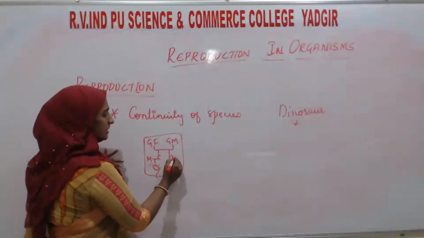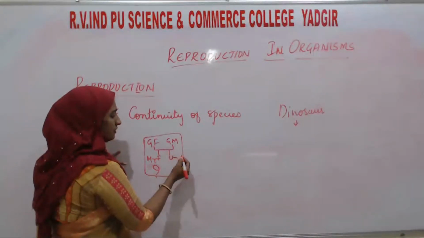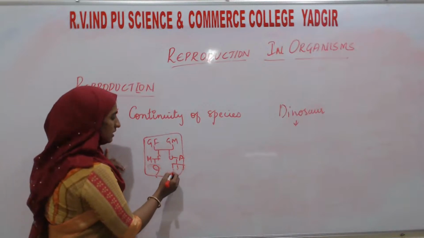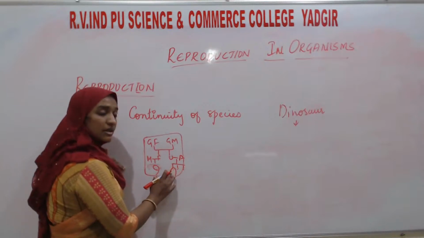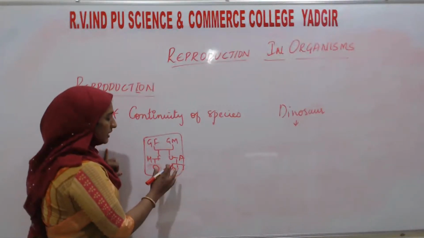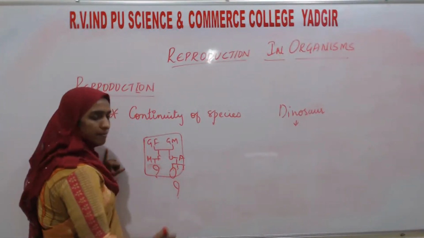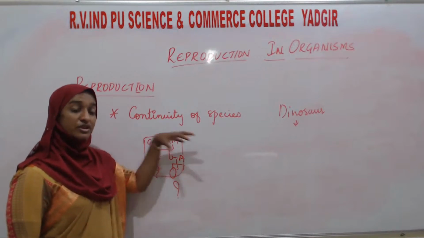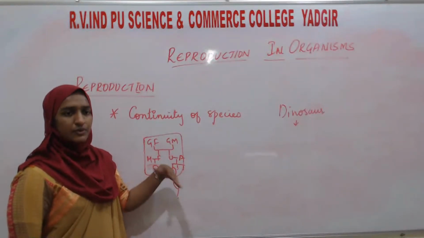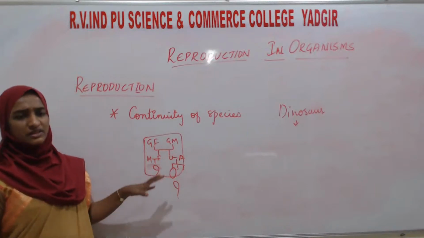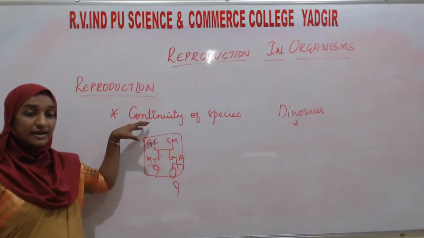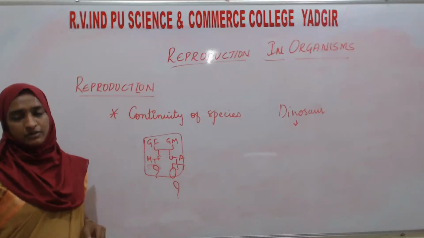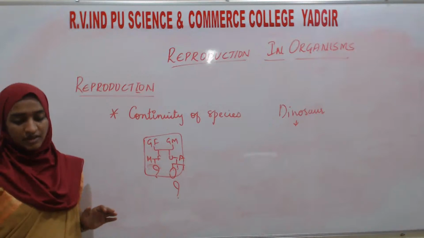Then the uncle is married to the auntie, and they will have children. Among those, if one child is infertile, unable to reproduce, in that case their family will stop. In the same way, this takes place within organisms and species, among many species of animals or plants. If their reproduction stops, there will be no continuation of the species. The species will become extinct.